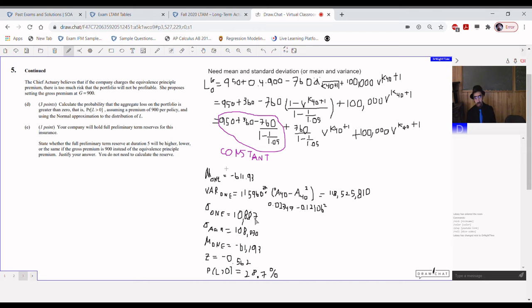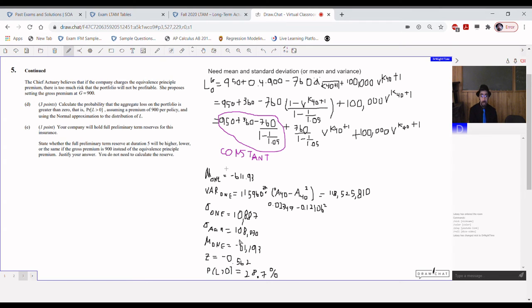Since we have 100 of them, the mean obviously scales with the number of policies. So our 611.93 becomes negative 61,193. Sorry, this should be mean of the aggregate, not mean for one, my mistake. Standard deviation of the aggregate should be multiplied by 10, right, the square root of the number of policies.